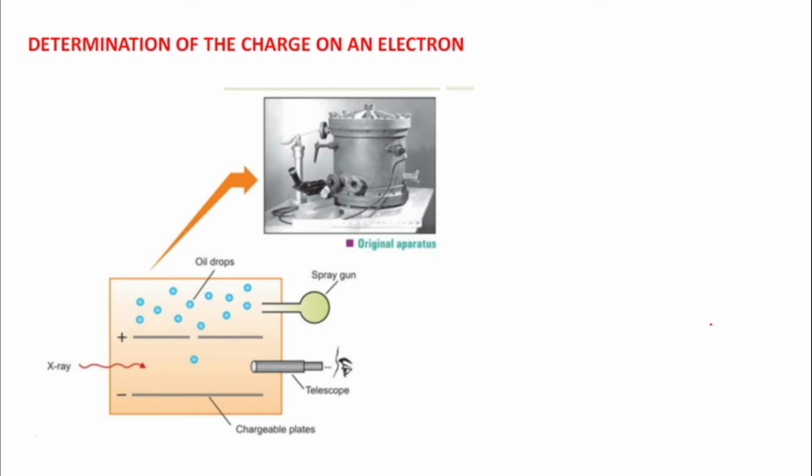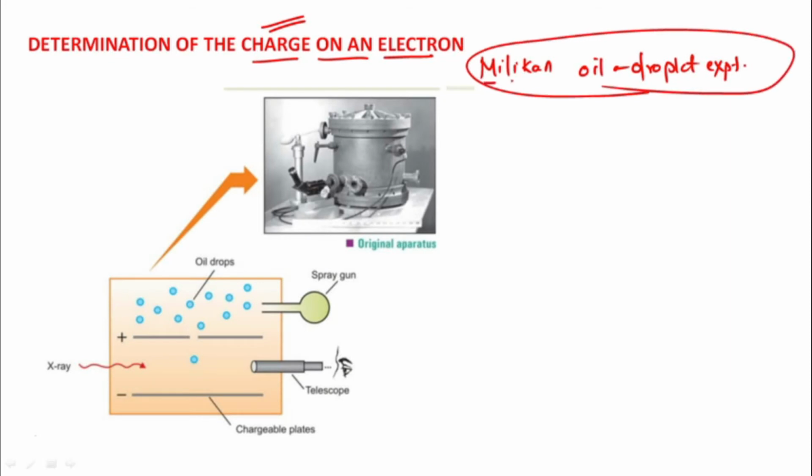Now moving on, when we knew about the e by m ratio, we are now calculating the determination of the charge of an electron. How can we calculate the charge of an electron? This is given by an experiment called the Millikan oil drop experiment, given by a scientist, a chemist, Millikan. So the apparatus is shown over here. This is the original apparatus, and how it is working.